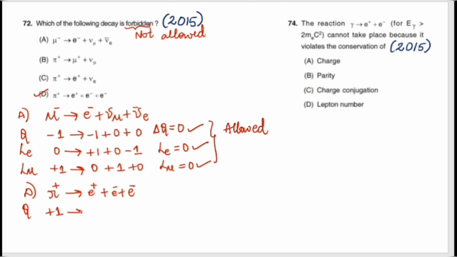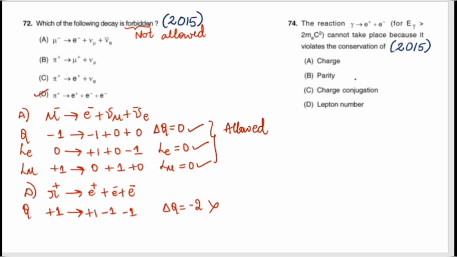So here it is plus 1, minus 1, and here it is minus 1. So we have delta Q equal to minus 2, that is not equal to 0. The charge is itself not conserved. I can say my option D is the right answer, that is the not allowed.